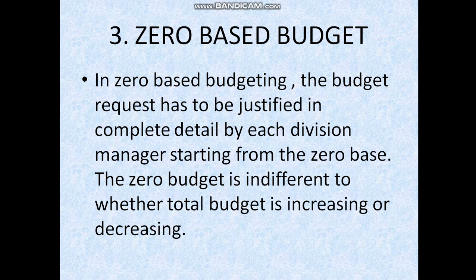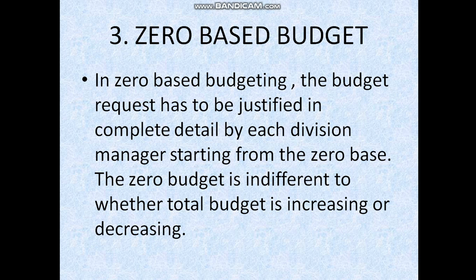The manager starts from the zero base. Zero base is indifferent to whether the total budget is increasing or decreasing.